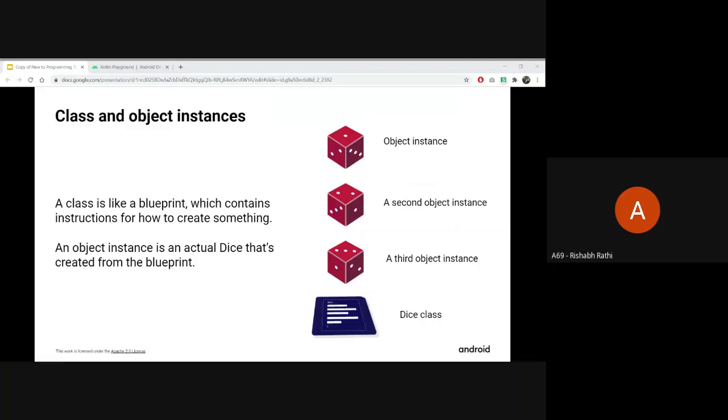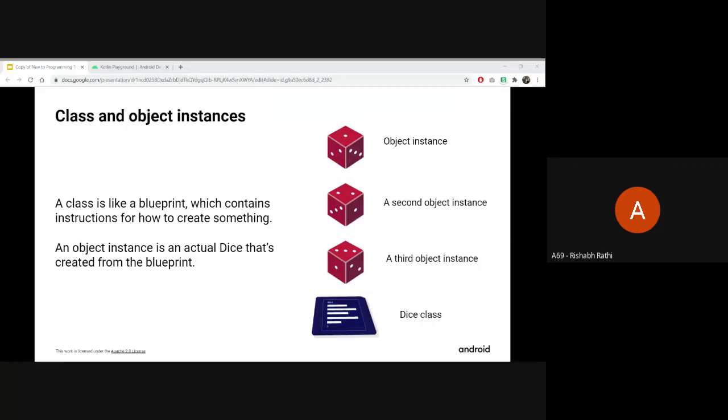Suppose, for example, a blueprint of a house. It contains the instructions of how to create the house. But the blueprint is not the house. An architect will draw a blueprint of your house, saying this will go here, this will go there. That blueprint is not the actual house. The actual house is the object. So you can understand the blueprint as the class that has instructions on how to create, and the house is the main object that you have created.